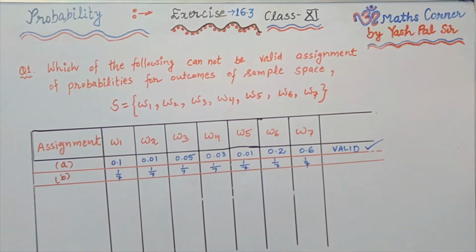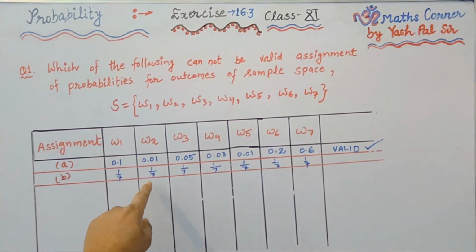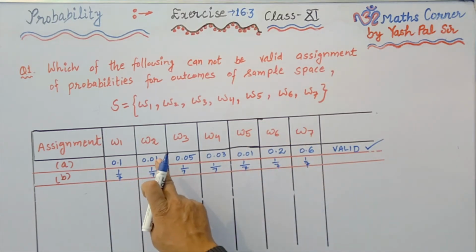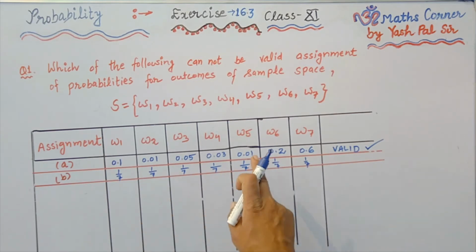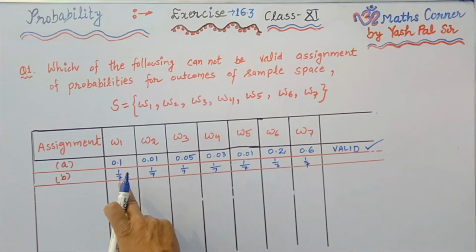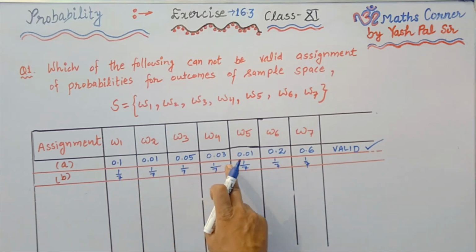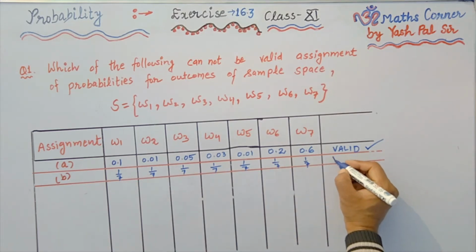Now we take the second part, part B. In part B, each probability is 1 upon 7. So the first condition, that probability should be greater than or equal to 0 and less than or equal to 1, is verified. Even the second condition, if we add 1 plus 1 plus 1 plus 1 plus 1 plus 1 plus 1 upon 7, that is also equal to 1.